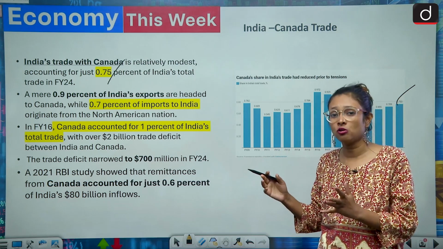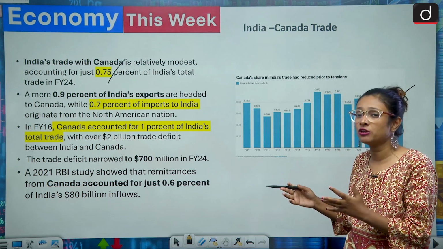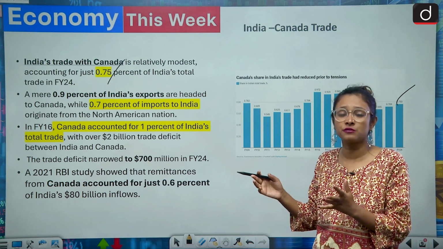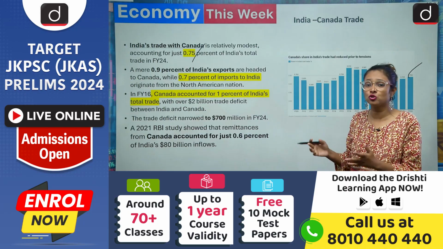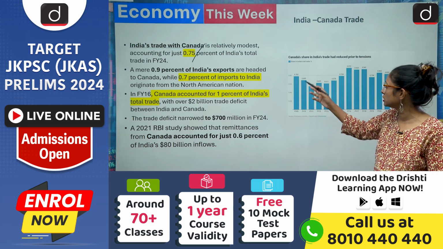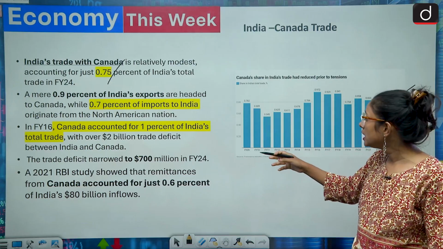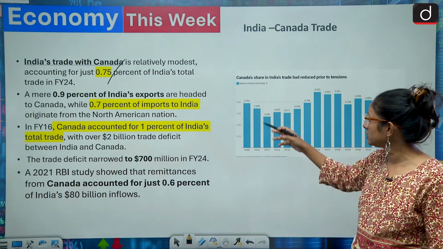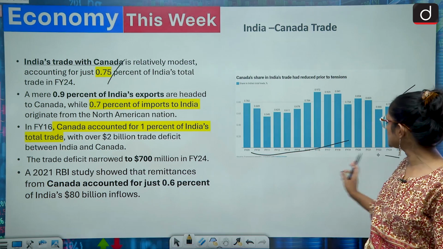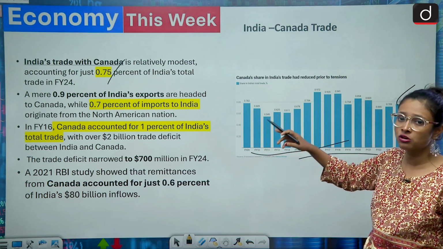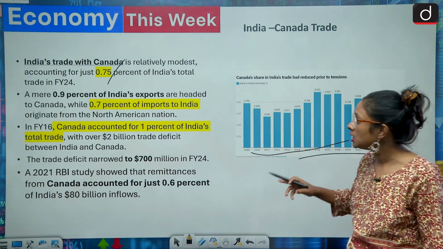Before the political spat also the percentage was already down, and for the last 10 to 12 years we can see that India-Canada trade is below 1%. In 2009 it was 0.782%. In financial year 2010 it was 0.68%. So it was consistently low, and in the last 10 to 12 years it has not exceeded 1%.